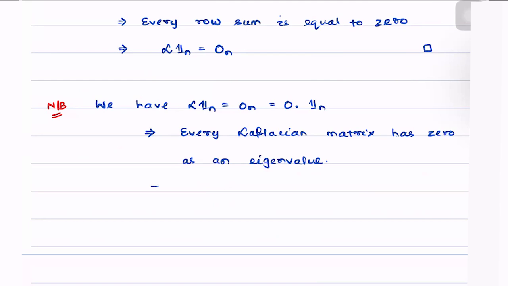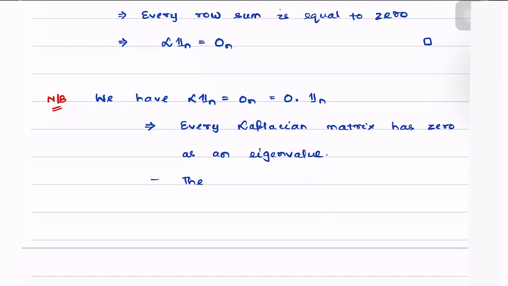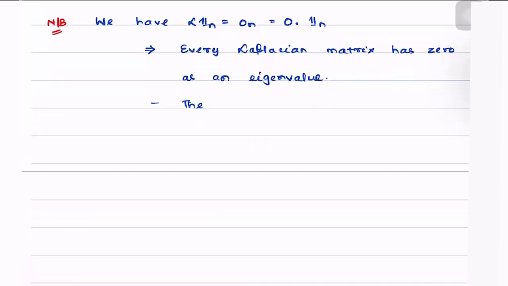Furthermore, the corresponding eigenvector is equal to 1n. So this is yet another interesting property which holds for every Laplacian matrix.